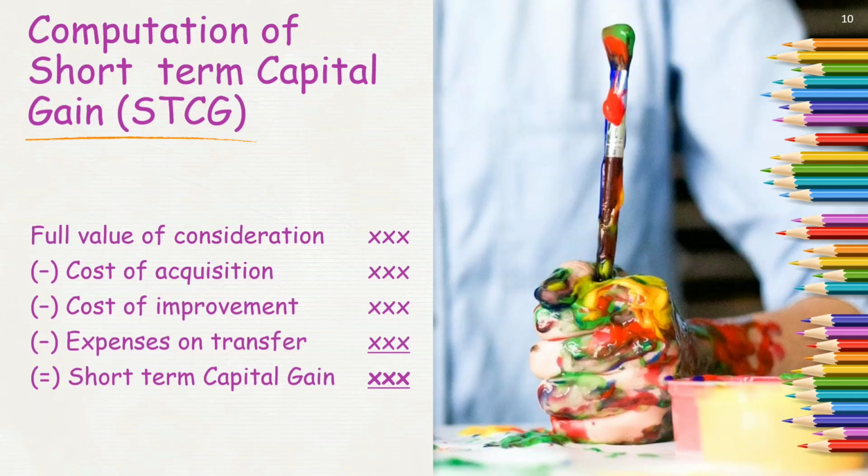And while transferring, I may incur expenses like brokerage, commission or registration charges. These expenses are also deducted from the full value of consideration. Whatever I get after deducting these three items is termed short-term capital gain.